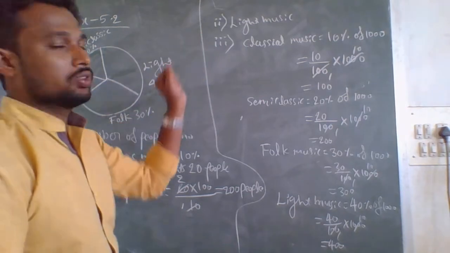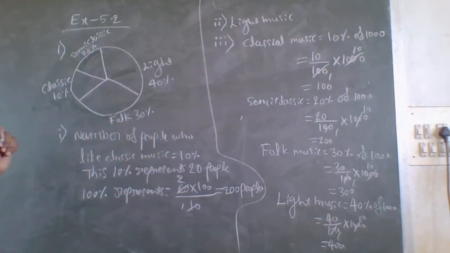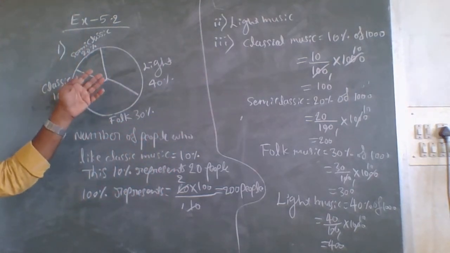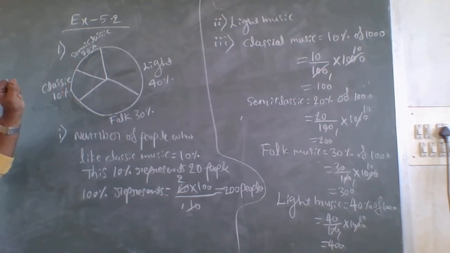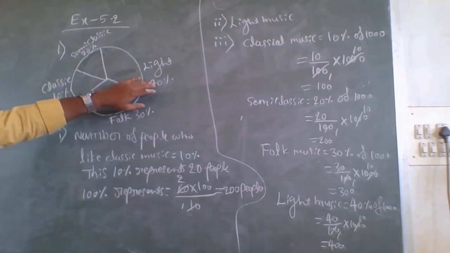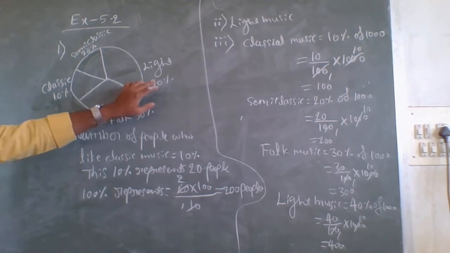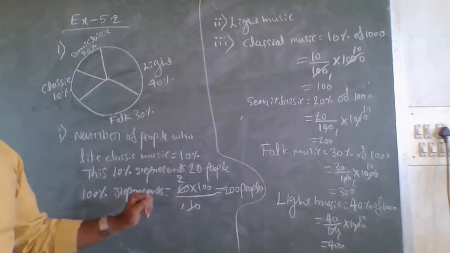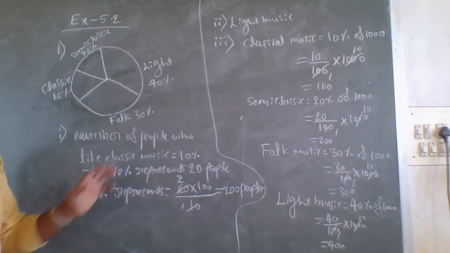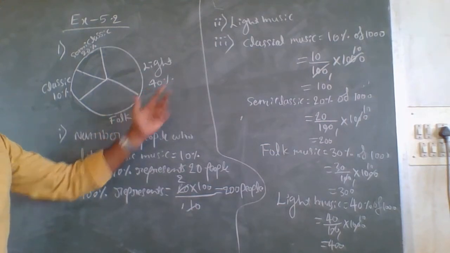And in the second question what they are asking is, which type of music is liked by the maximum number of people? Here by observing this pie chart you can write directly that light music is liked by the maximum number of people. Why? It is 40% here.